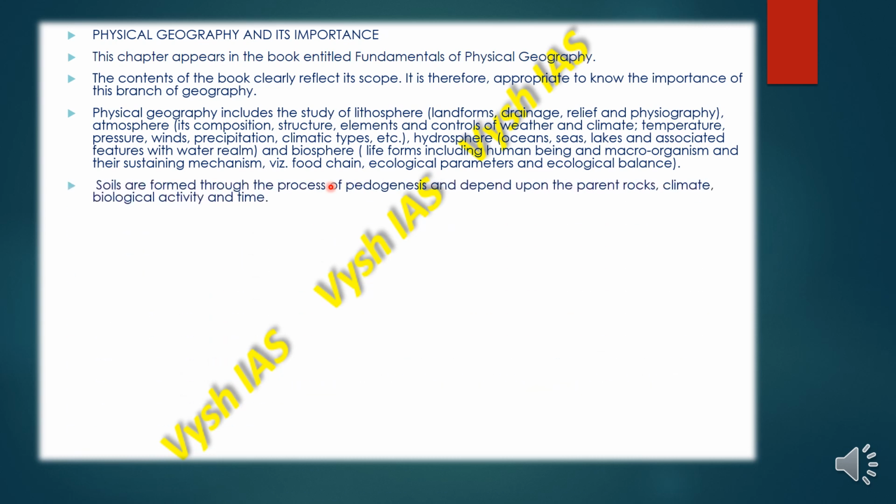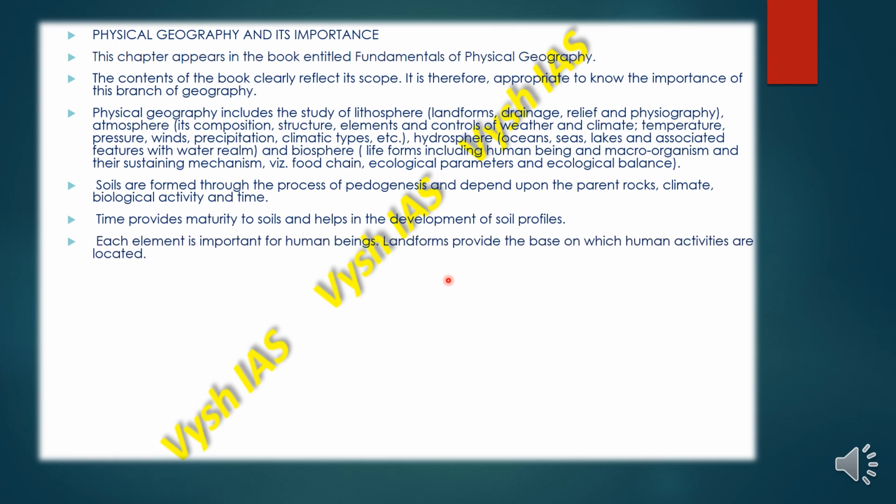Soils are formed through the processes of pedogenesis and depend upon the parent rocks, the climate, biological activity, and time. Time provides maturity to soils, and it helps in the development of soil profiles. Each element is important for human beings. Landforms provide the base on which human activities are located. The plains are utilized for agriculture, plateaus provide forest and minerals.